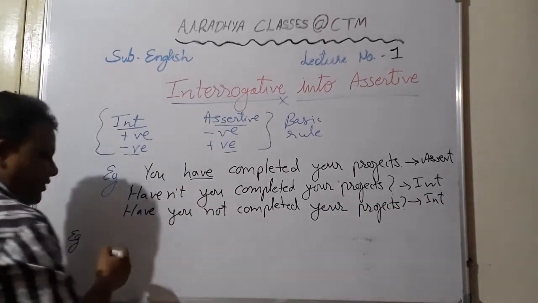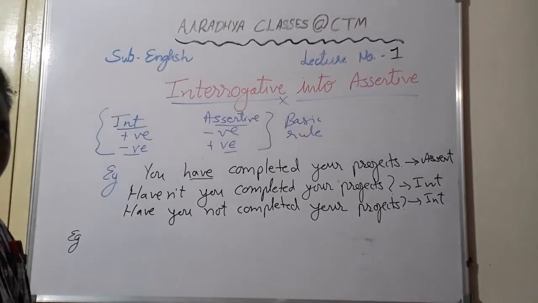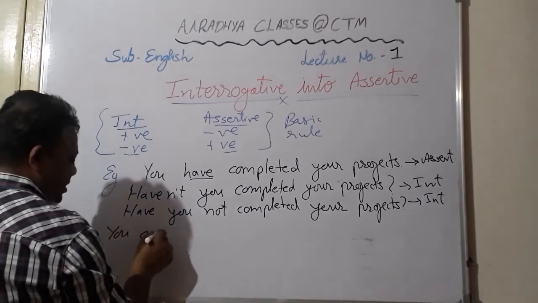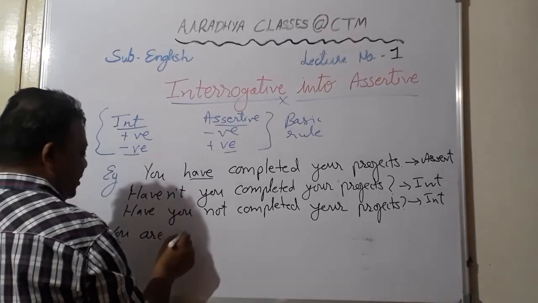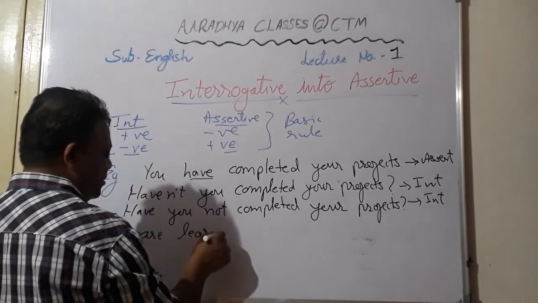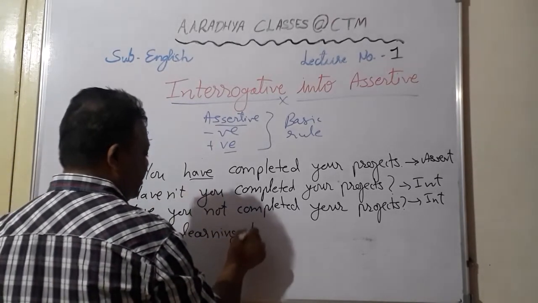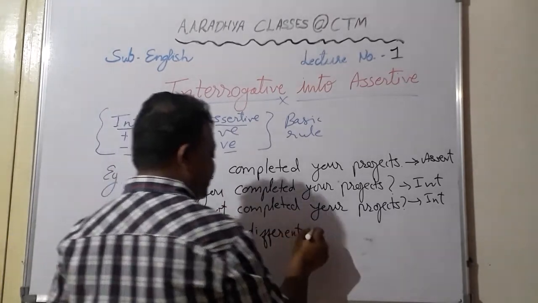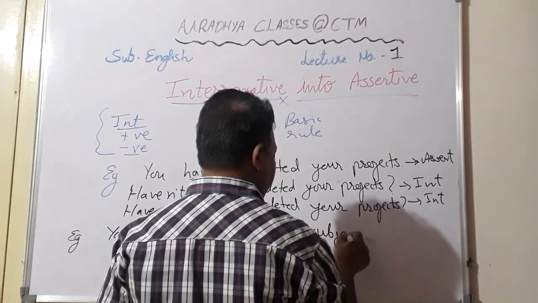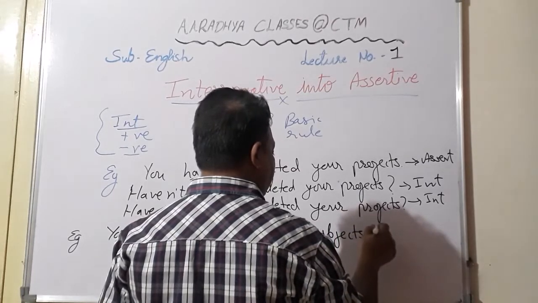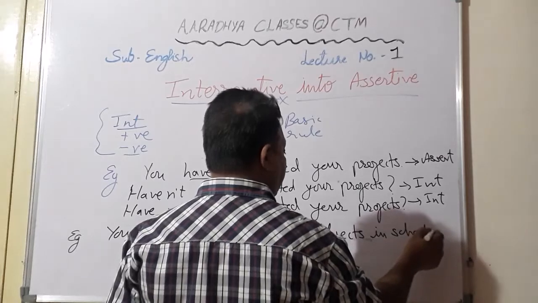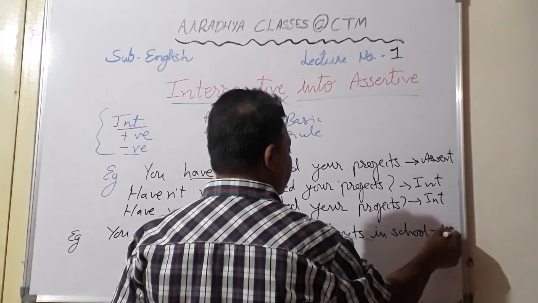Similarly, here if we take the example of a continuous tense: you are learning different subjects in school. Okay, now this is your assertive sentence.